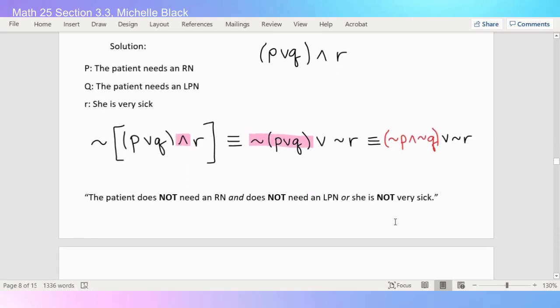All right, so that's a pretty cool one because we actually had to do it more than once. You can apply De Morgan's law over and over and over again if you have to. Hopefully you don't have to, because it could probably get a little confusing. But I tried to highlight to show like which part was changing each time, so hopefully that helped a little bit.